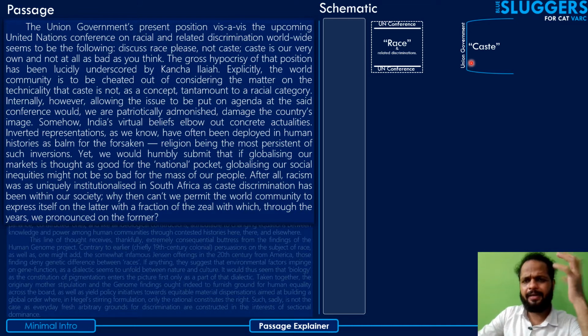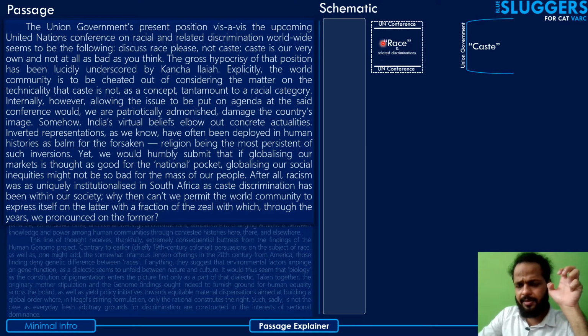So the idea the author is trying to convey here is very straightforward, that so far as the upcoming conference in the UN with respect to race and related discriminations is concerned, the union government's position is a little objectionable.